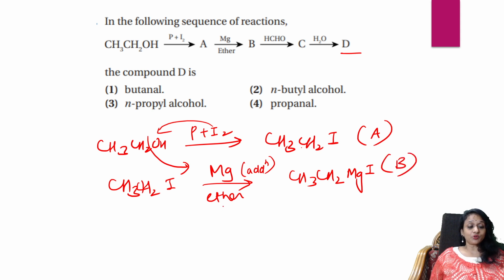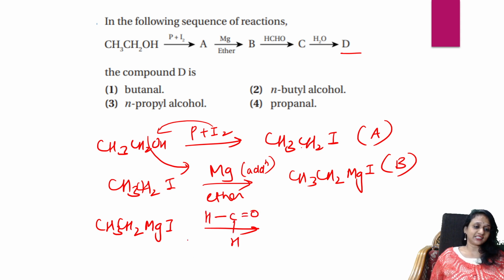Now, to this compound B, you added formaldehyde. Let us take the Grignard's reagent here. No problem. Formaldehyde, H, C double bond O, H. Easy, students. See here. Oxygen is electronegative. It will drag the electron density, right? When it drags the electron density, this will become negative and this becomes positive.